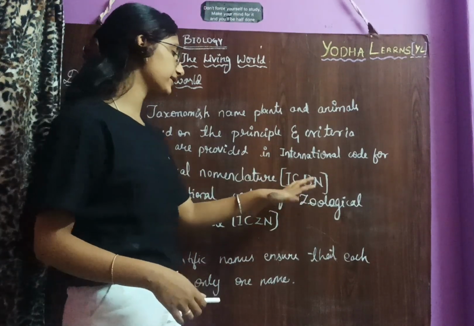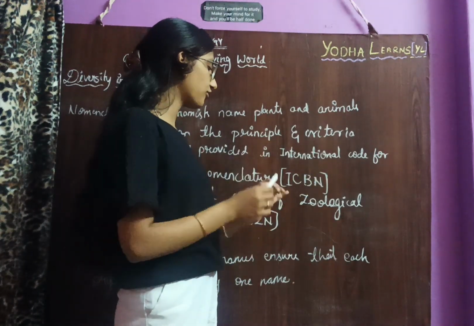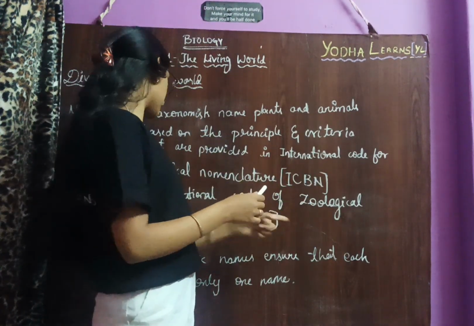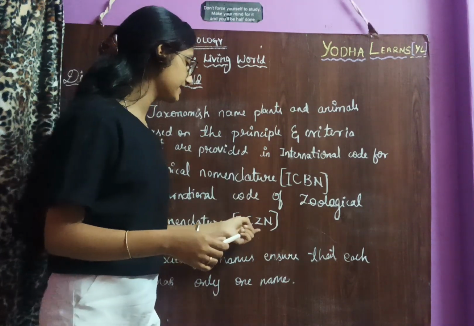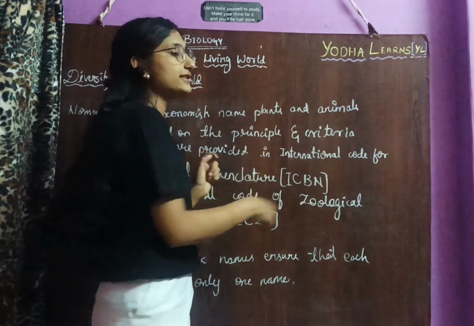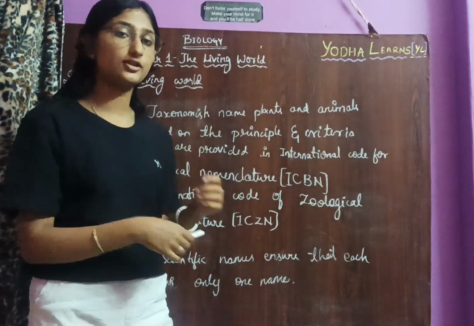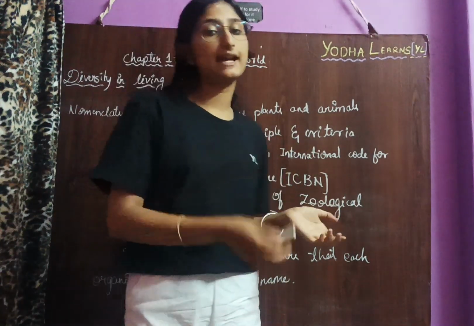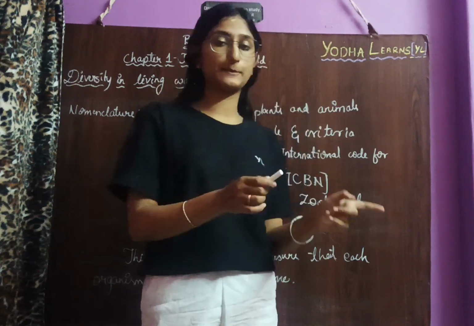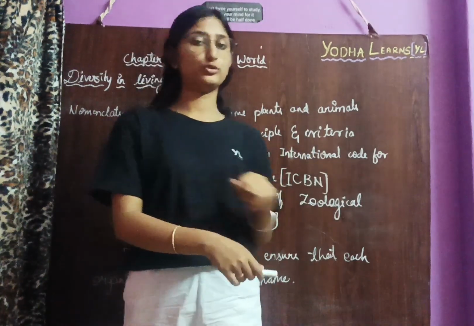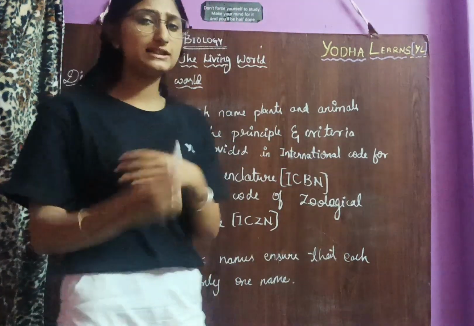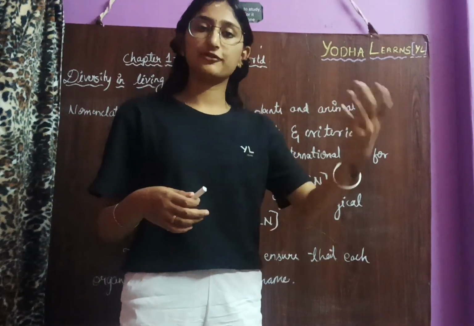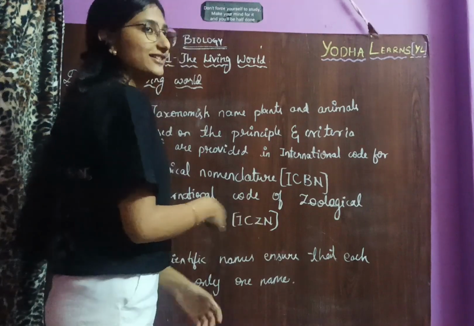The short form for botanical nomenclature is ICBN, and for zoological nomenclature ICZN. So for naming plants and animals we have some principles and criteria too.